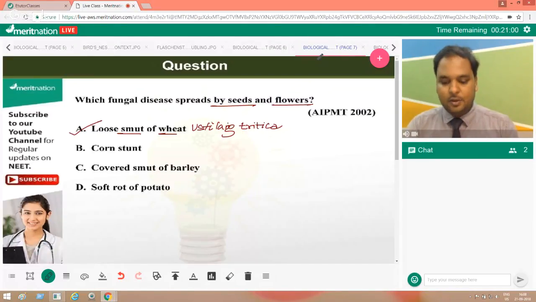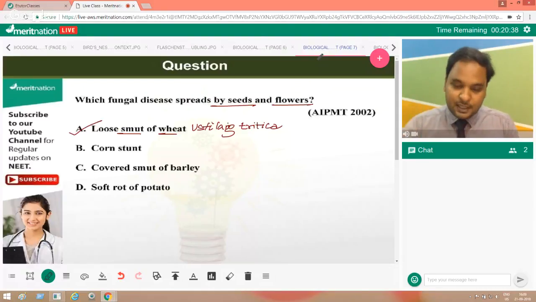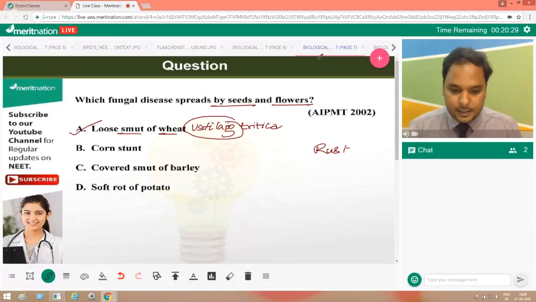Ustilago normally gives you smut. If you want to see, go and type smut in Wikipedia or Google, and you'll see how smut looks. Then you can write rust and see how rust looks. Smut is a typical disease caused by the Ustilago genus, and rust is normally caused by Puccinia.